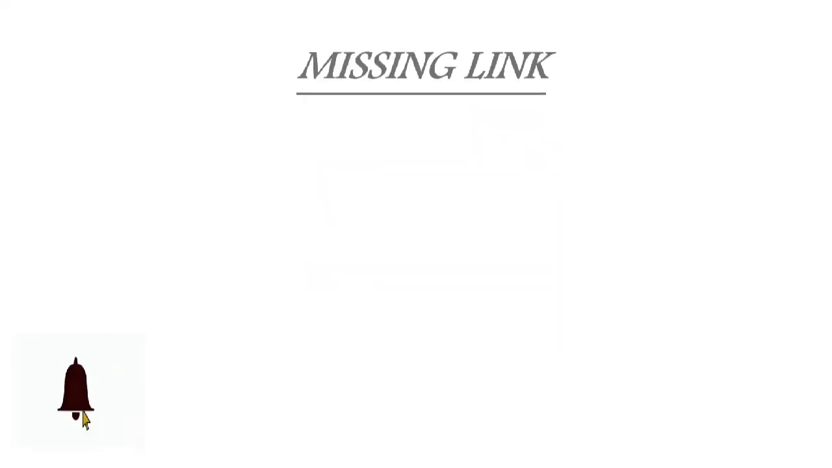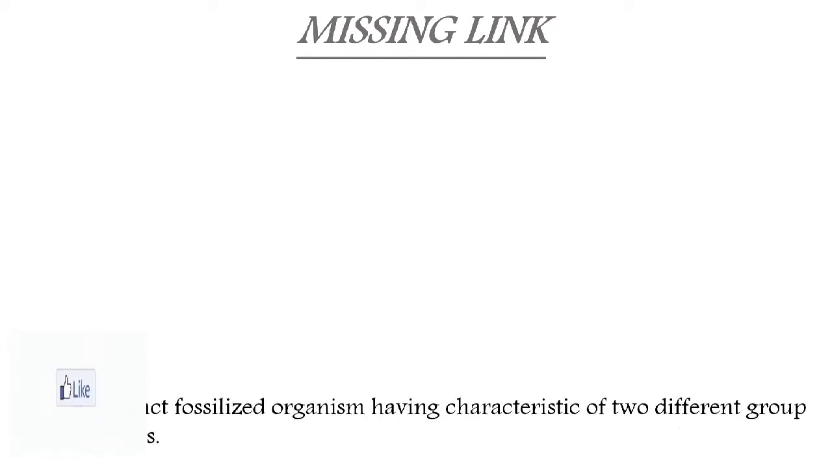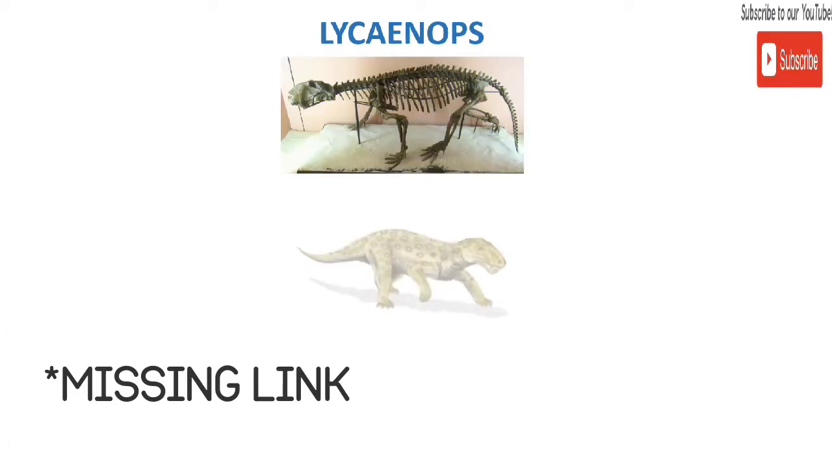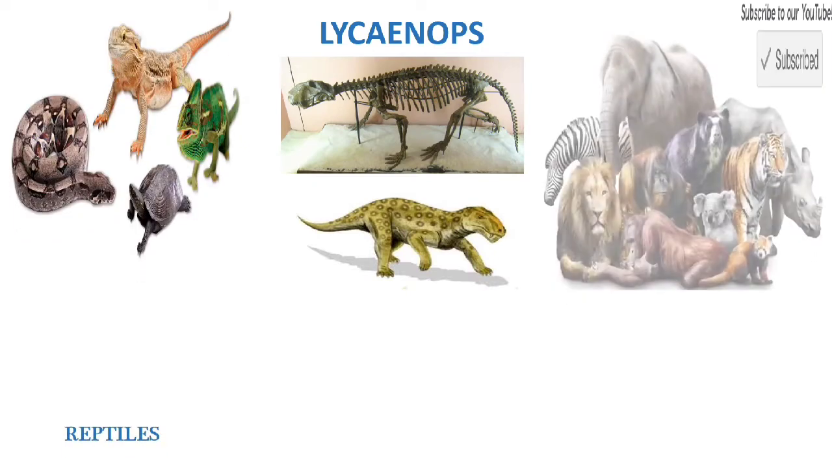Today's topic is the missing links. So what is a missing link? A missing link is a fossilized organism. What is the meaning of fossilized organism? It means it is extinct. It is no longer present and it has the characteristic features of two different groups of organisms. The organism is Lycaenops. Lycaenops is a connecting link between the reptiles and mammals.